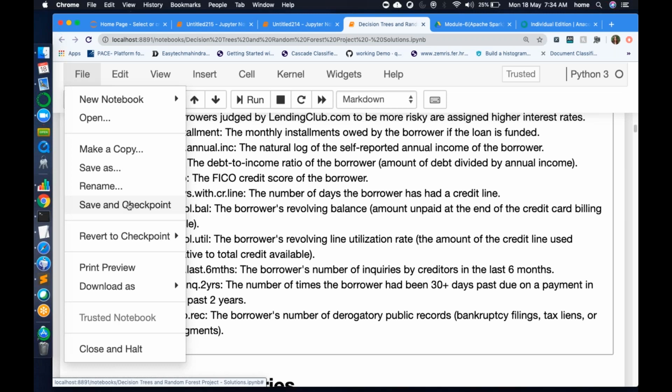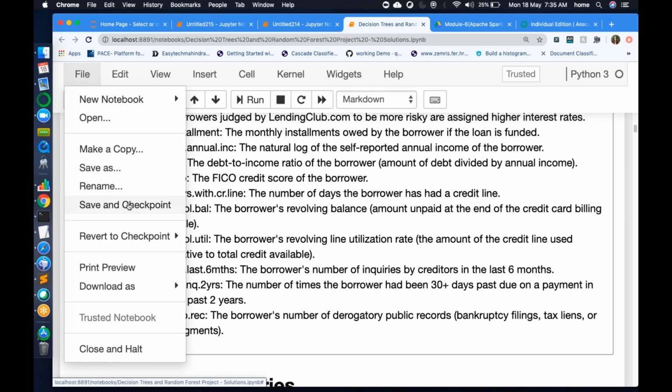You can check, checkpoints.ipynb file will be there. What is that checkpoint file? It is a backup of your code. So in case your code is crashing because of some reason, you will be able to take the recovery from the checkpoint file.